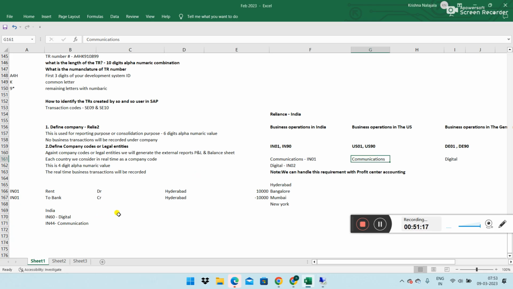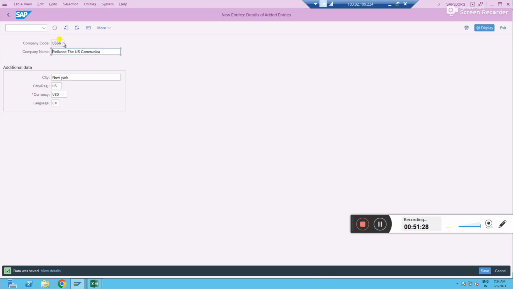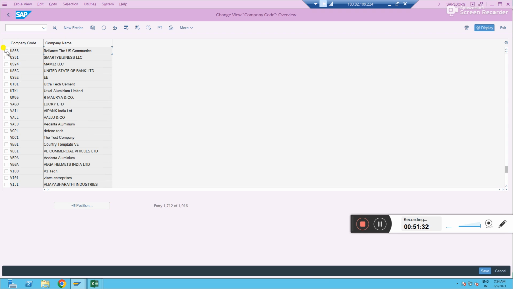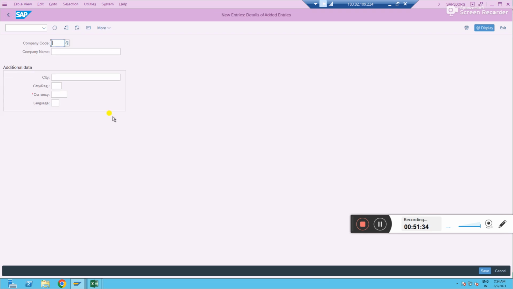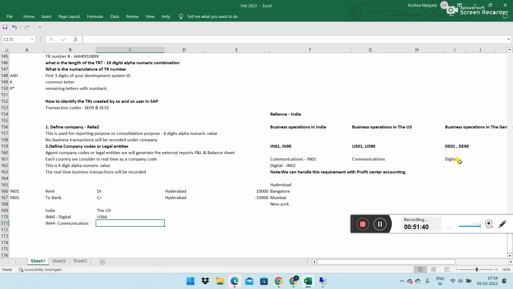So the US company code is US66, I guess I have given. Done. The other one you want to create is a German company code, maybe DE66. In Germany, what business do we have for Reliance?